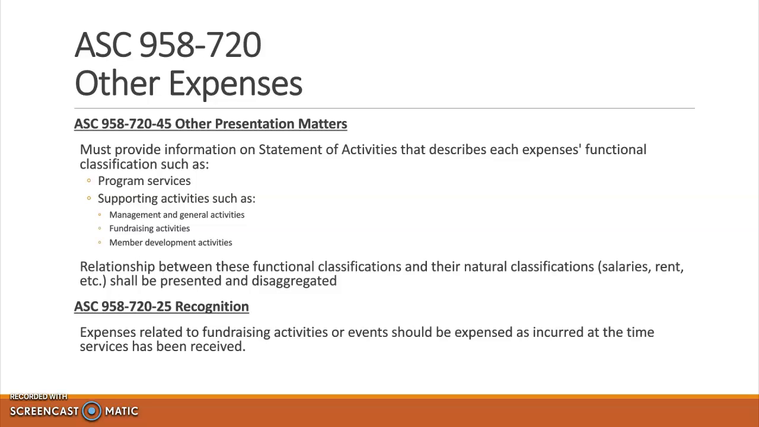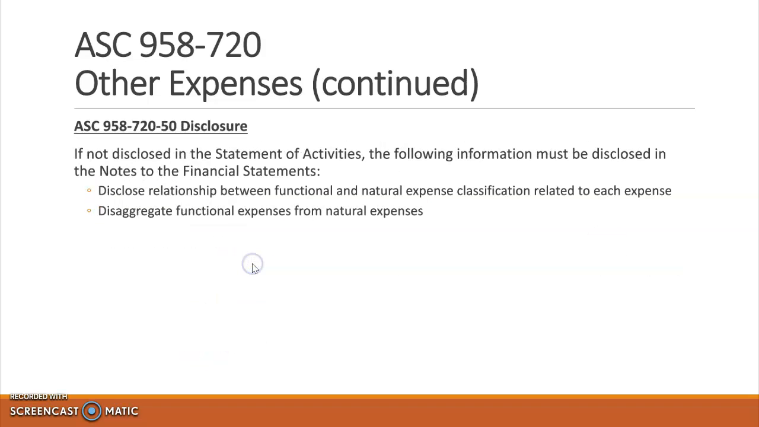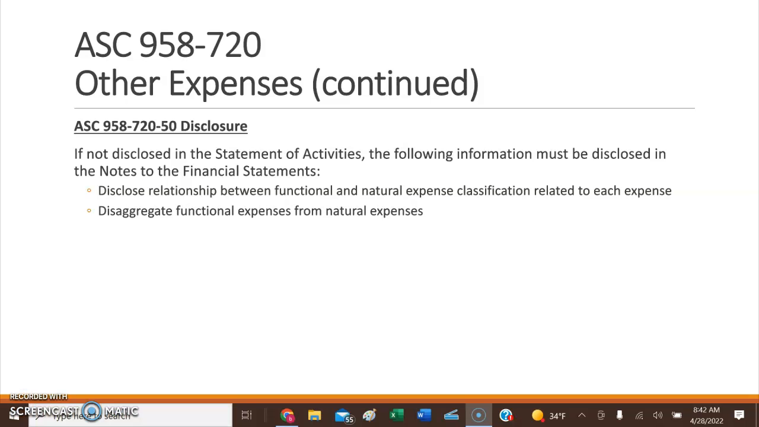Subtopic 25, recognition, states that expenses related to fundraising activities or events should be expensed as incurred at the time the services have been received. So the disclosures related to expenses, this is kind of redundant to what I just said related to disclosing the relationship between functional and natural expense classifications, and disaggregating the functional expenses from their natural expenses. So if that information was not already disclosed in the not-for-profit's statement of activities, then that is when they will need to disclose it in the notes to the financial statements.